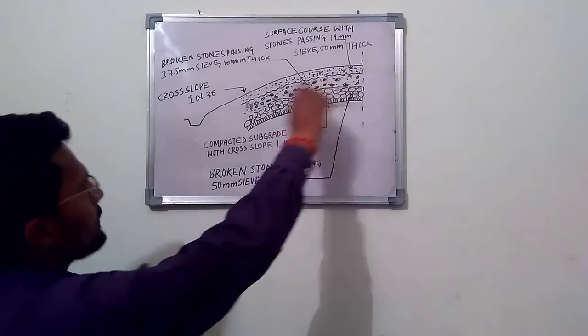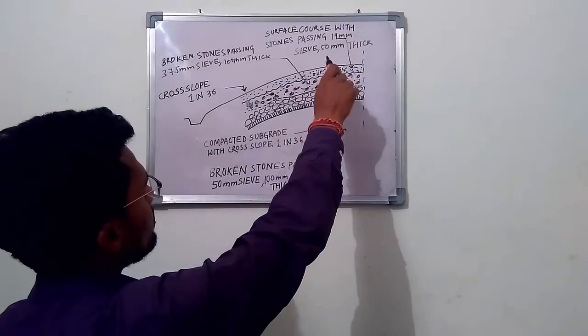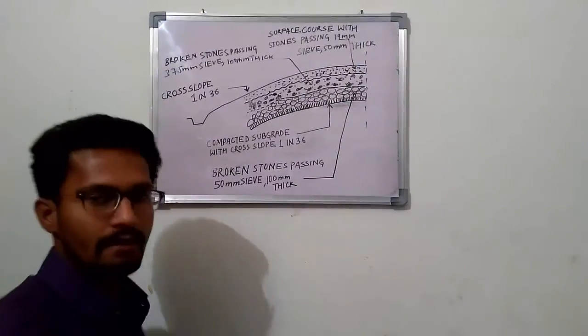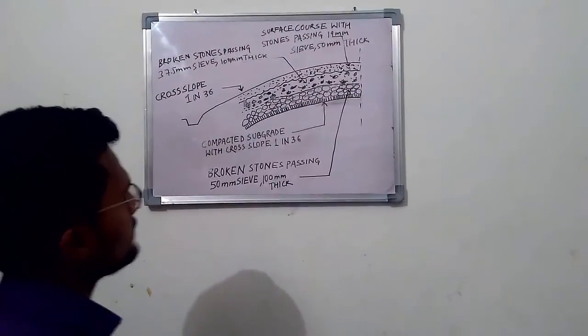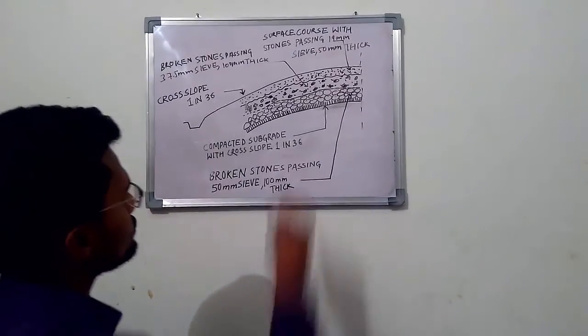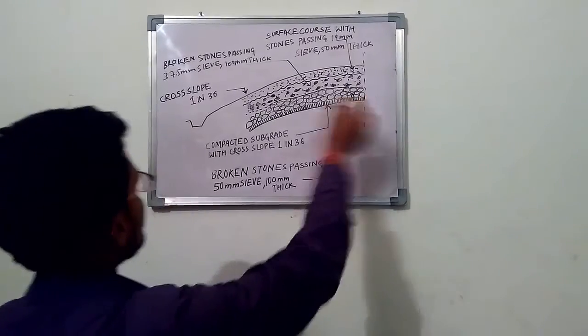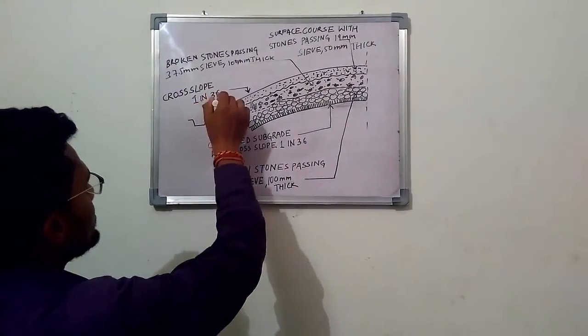This is again overlaid with broken stones of size 19 mm to 50 mm. But one thing to remember is the slope. The slope is generally maintained at 1 in 36.